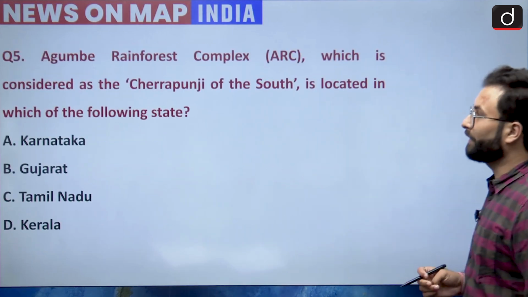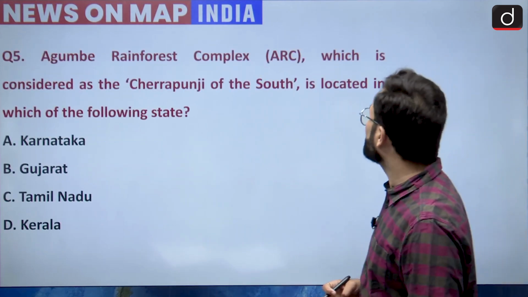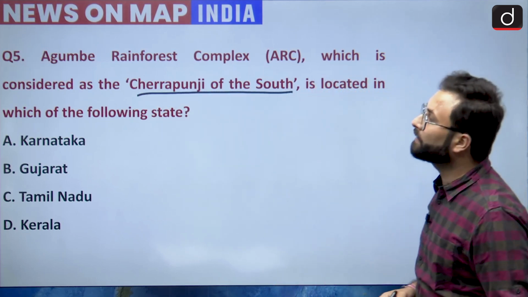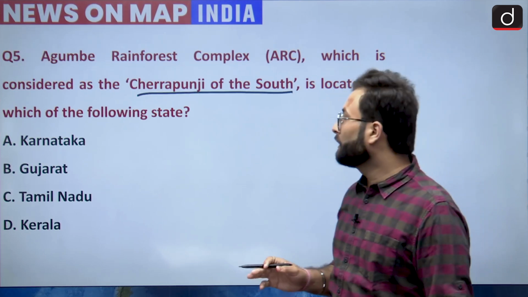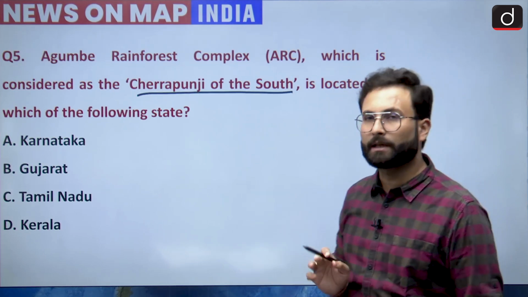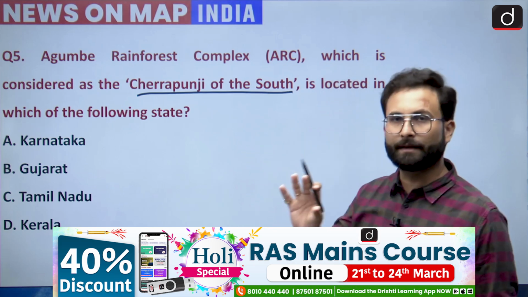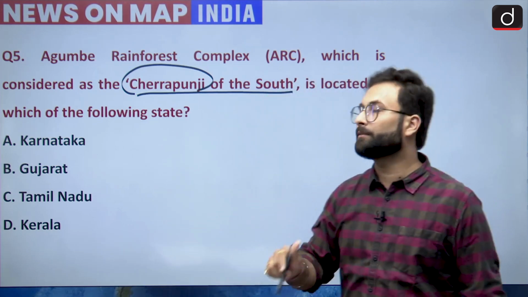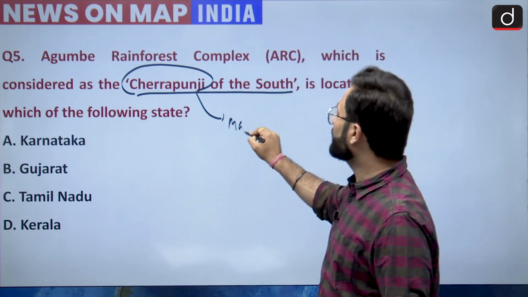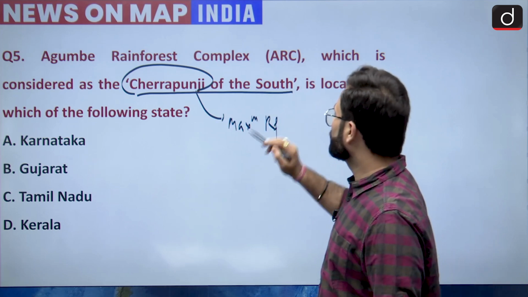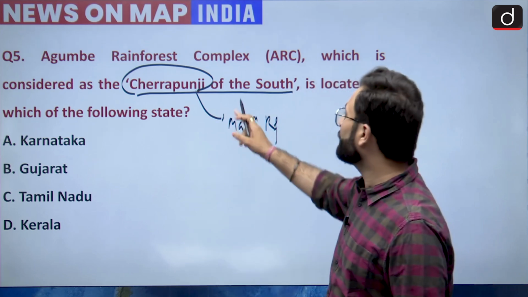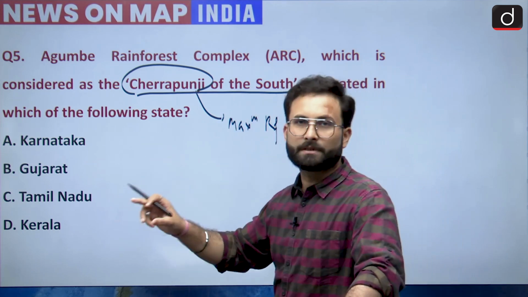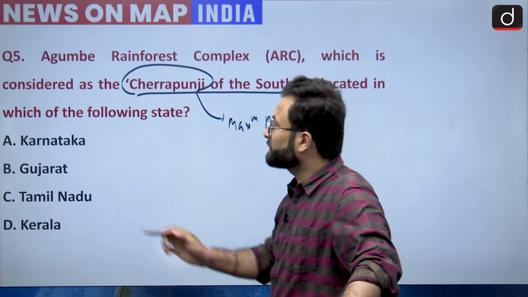Now coming to question number 5: Ogumbe Rainforest Complex, which is considered the Cherrapunji of the South, is located in which of the following states? Options are Karnataka, Gujarat, Tamil Nadu and Kerala. Let's use some logic to eliminate options. Cherrapunji means the area where we see maximum rainfall. So they are asking you to select the option which is also called the Cherrapunji of the South, that is Ogumbe.